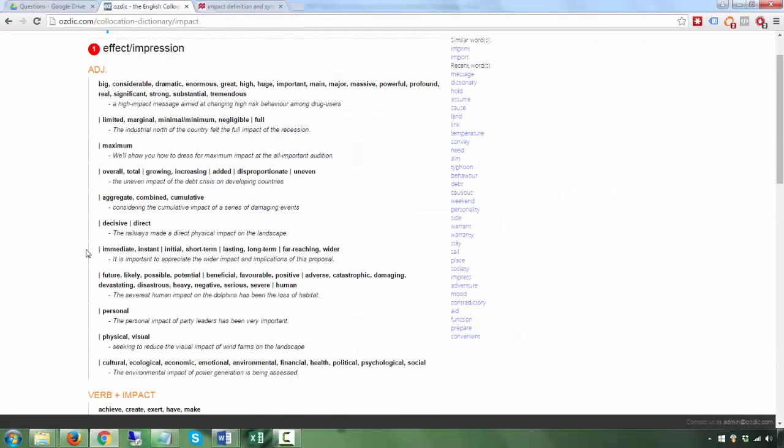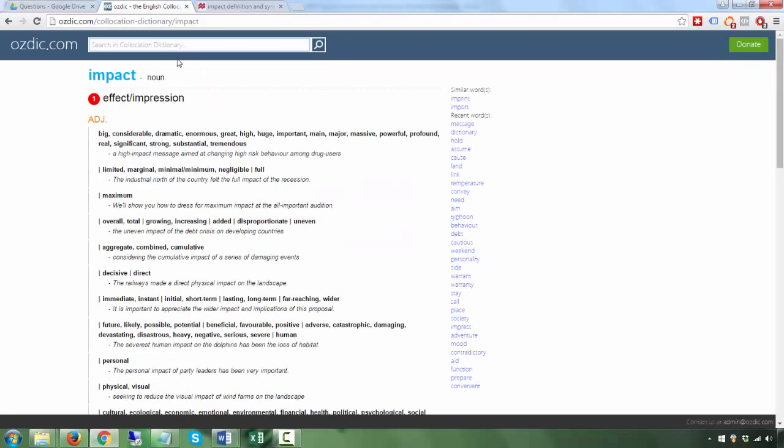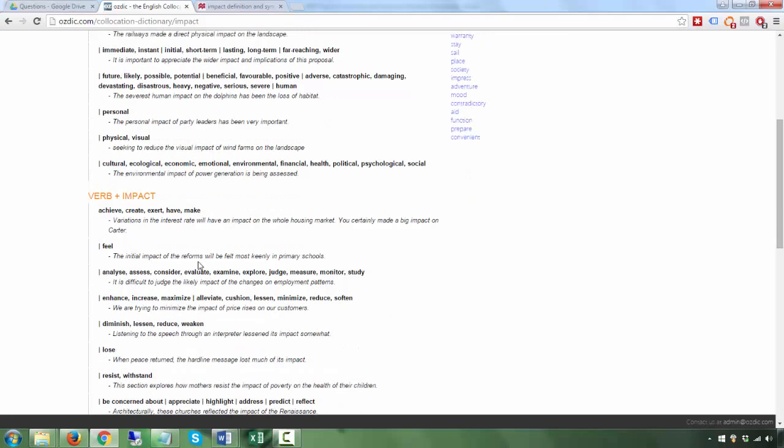Ozdic is a collocations dictionary. It's a specialized dictionary just focusing on giving you the collocations. Normally, when you put a noun in, they'll give you the verb and adjective. You won't be able to find verbs here, not normally, because there'll be so many nouns that could go with it. But if you put a noun, they will give you the verbs. Okay, so have.